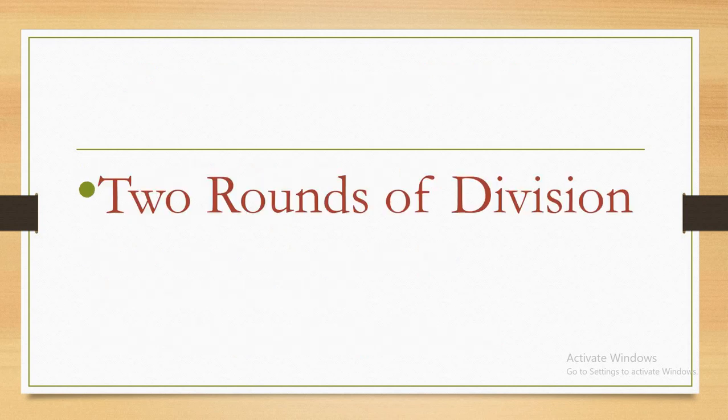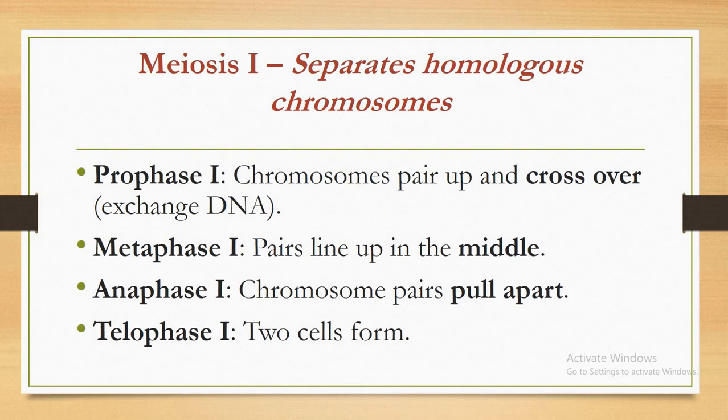We have 2 rounds of division. Meiosis 1, the first round, separates homologous chromosomes. These are the 4 stages.